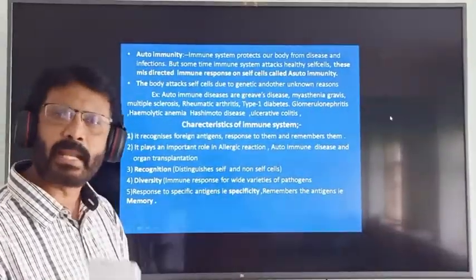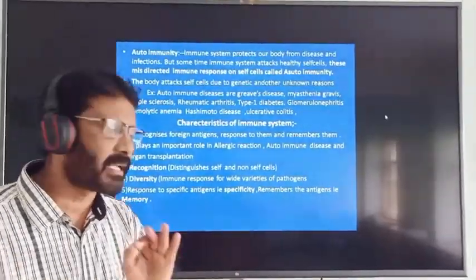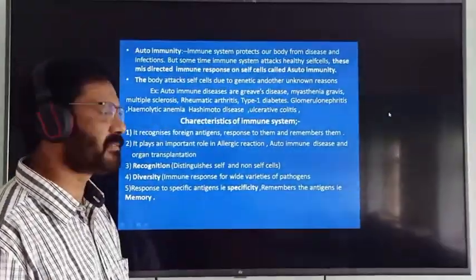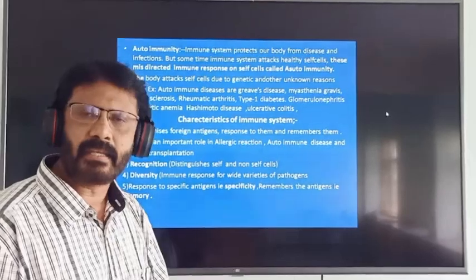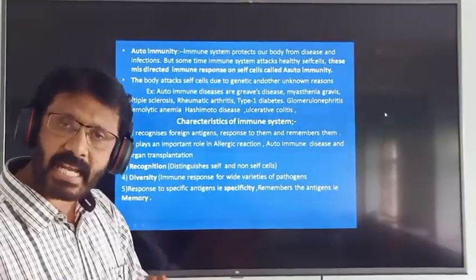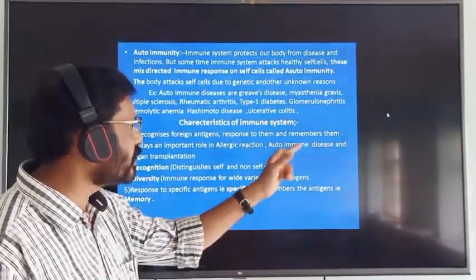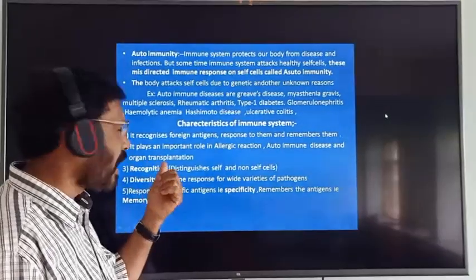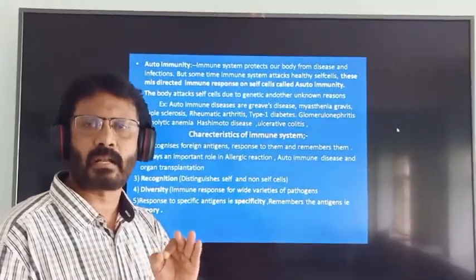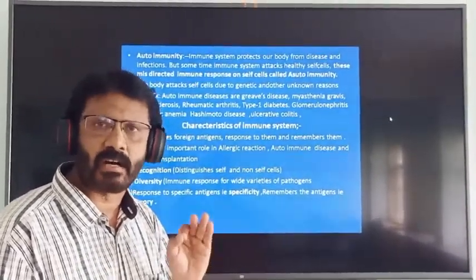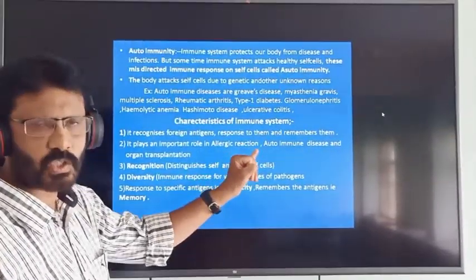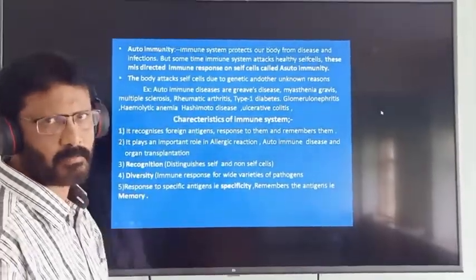Next one, it plays an important role in allergic reaction, autoimmune disease and organ transplantation. Immunoglobulin E is responsible for allergic reaction. Misdirected immune response is called autoimmunity. In organ transplantation, killer T cell destroys the transplanted or grafted organ. So that is how it plays a very important role in allergic reaction, autoimmune disease and organ transplantation.